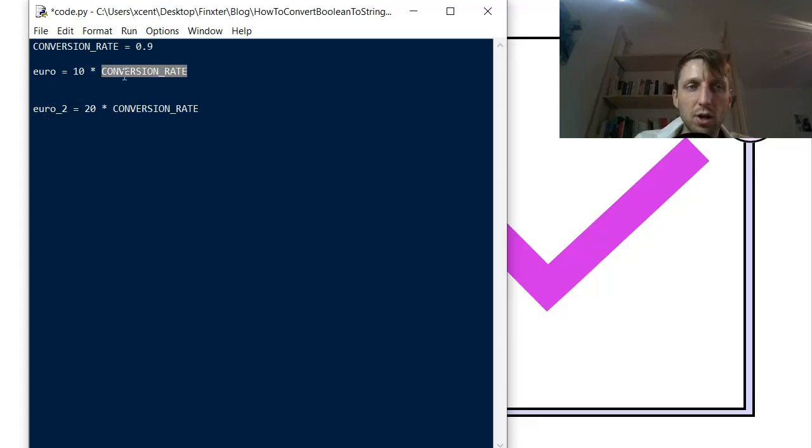Now if the conversion rate changes, we simply change it here once in our global variable. These are some naming conventions again, but to pick the conventions up, it's best to Google them once. For example, search for Python naming conventions. Just study GitHub projects from expert coders in your field, and you will become accustomed to these naming conventions.